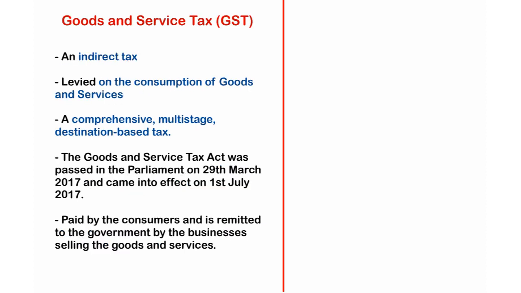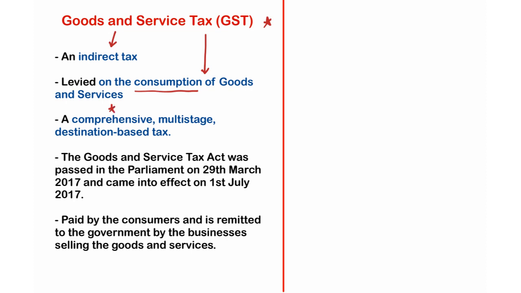So let us look at some important points regarding goods and services tax. As I already explained, this goods and services tax is actually an indirect tax, and it is levied on the consumption of goods and services. It is levied on the consumption of individuals, right? And it is a comprehensive tax. Why is it called a comprehensive tax?